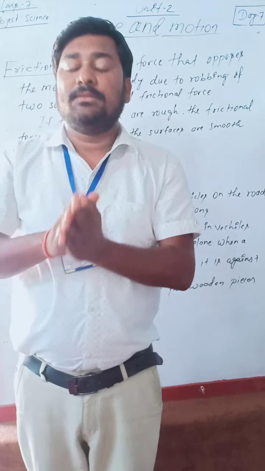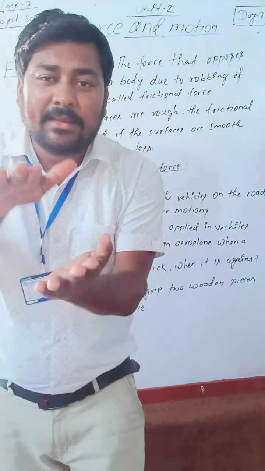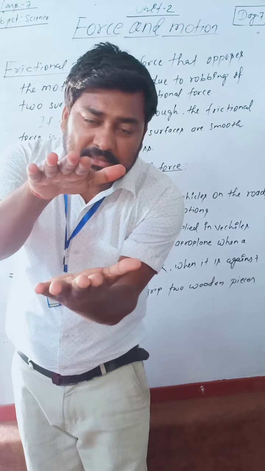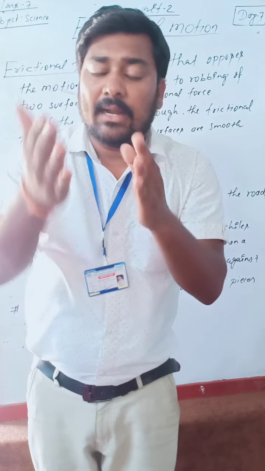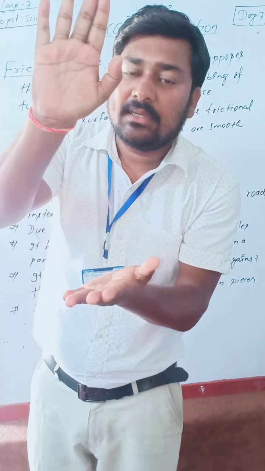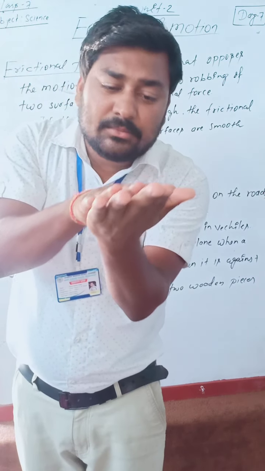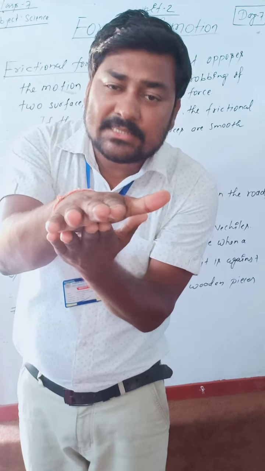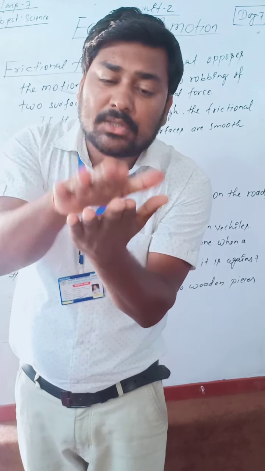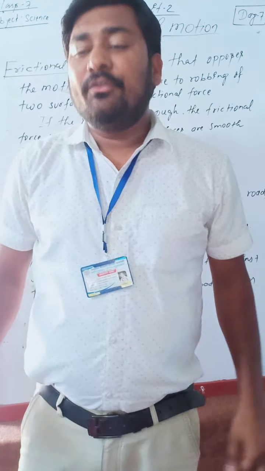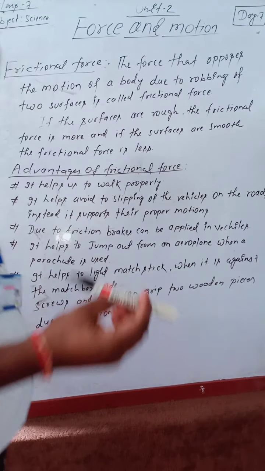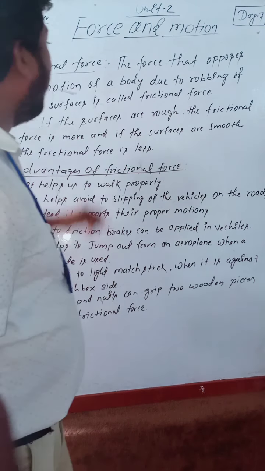Just for example, see my both hands. Suppose this is one surface and this one is the next surface. When I rub both like this, the force which is produced is known as frictional force. Let's come to the whiteboard.